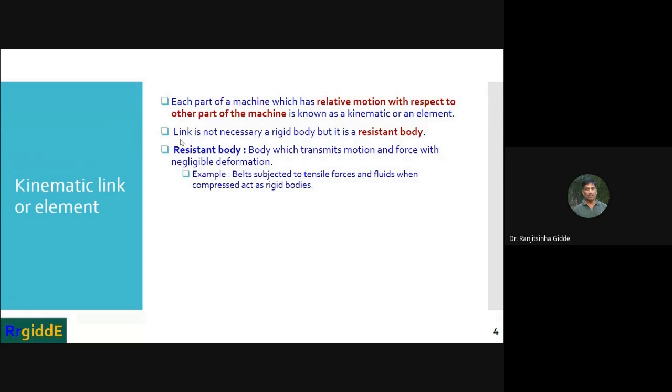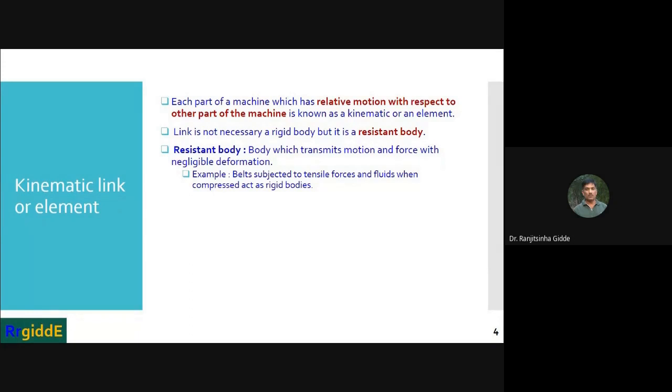Now, second point with respect to this kinematic link or the element: a link is not necessarily a rigid body, but it is a resistant body. So, what is a resistant body? A body which transmits motion and force with negligible deformation is called a resistant body.